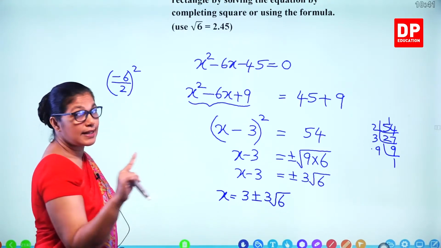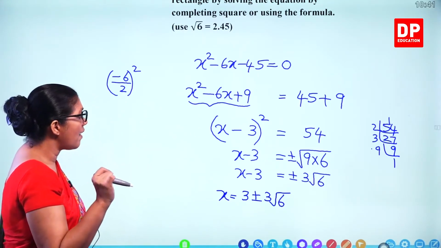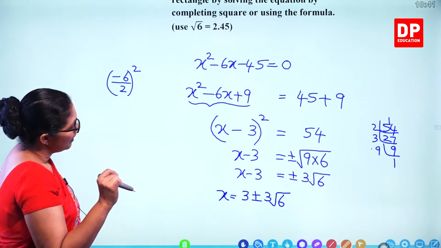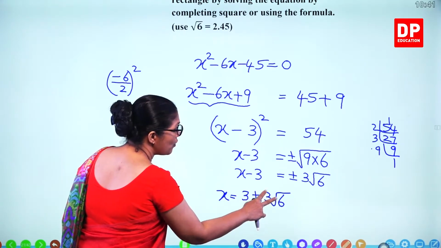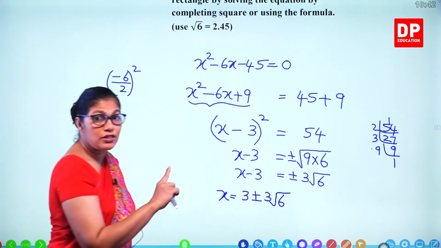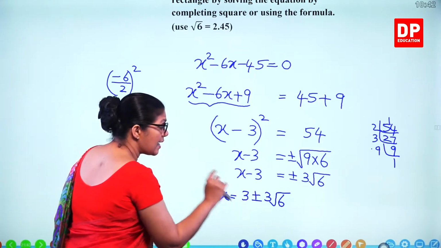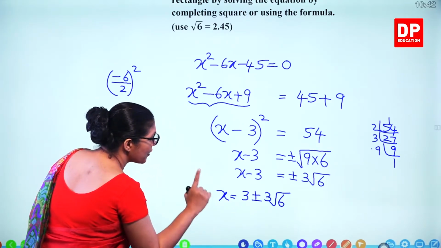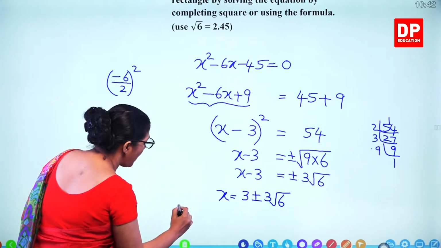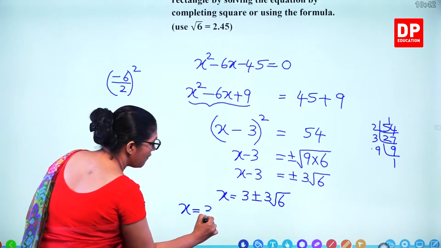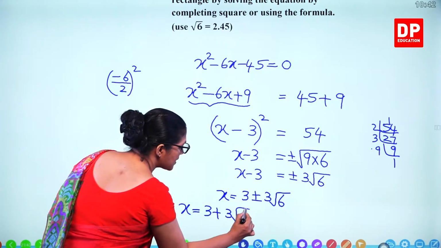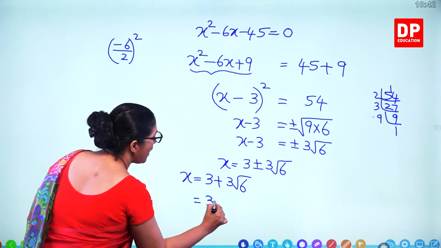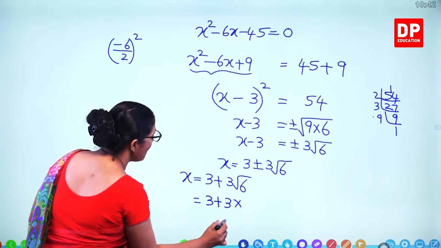Now x is a length. You cannot get a negative answer. Now what's the root 6 value? 2.45. So when you substitute 2.45, you get this value more than 3. So here you get a negative answer if you substitute negative. So what's the best thing you can do? You substitute positive value only. You take positive value, 3 plus 3 root 6. So 3 plus 3 times root 6 value.